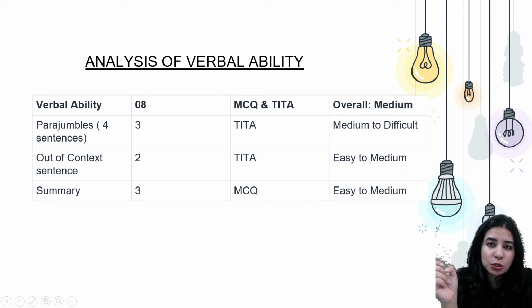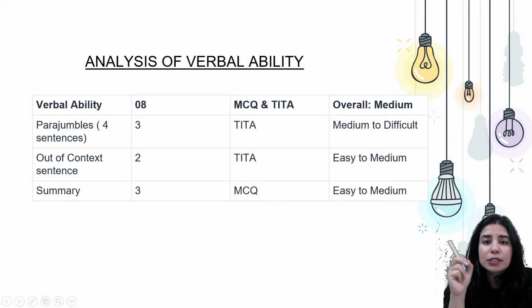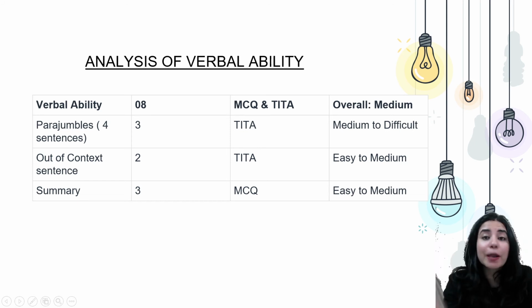This is very important. And while we are doing odd one out questions, please keep in mind that if you are facing any struggle, try to rearrange the sentences. Since the subject matter is similar, it would be tricky to find the odd one out. That's how the difficulty level rises, and that's how it has been incorporated in CAT. So you need to understand the game, that you try and rearrange the statements. The one that doesn't fit the context, you will be able to easily pick. If you take it as a parajumble plus odd one out question, you had 2 questions. Again, these two belong to the TITA category.